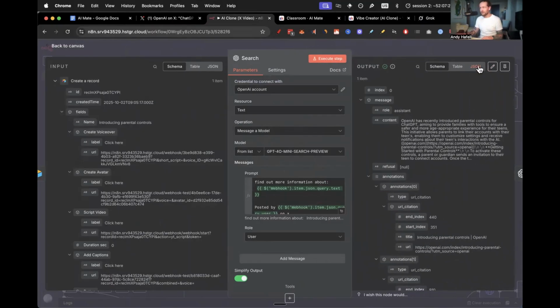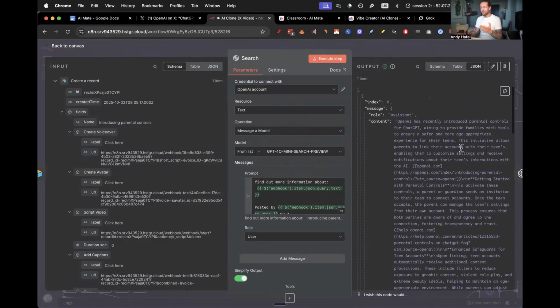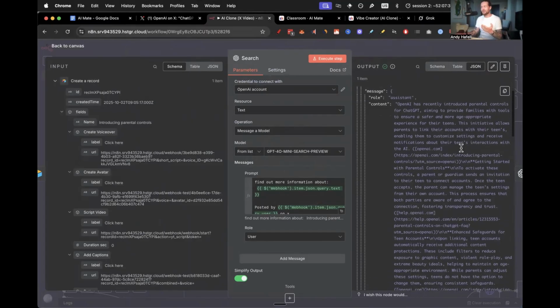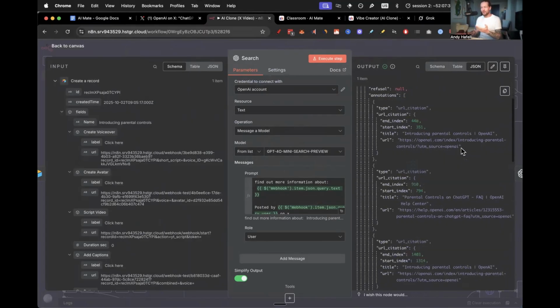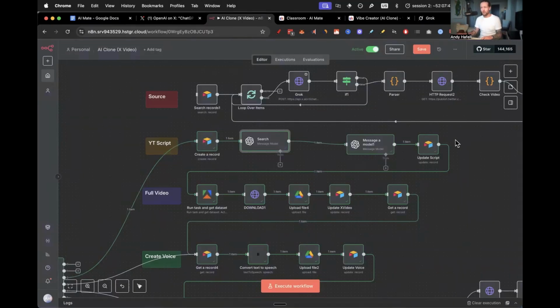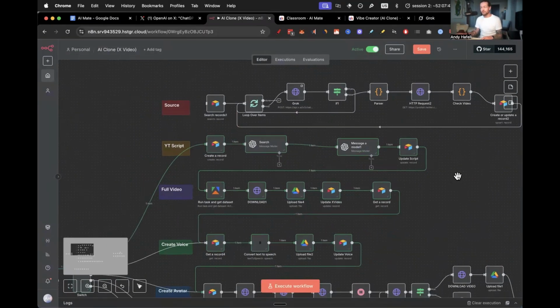So here you can see that the big output we get is actually pretty big. Oh my God, it's just skipping downwards. But as you can see, we get a lot of text that goes through exactly what happens. This is parental control, but if it was Sora, it would be more Sora related.